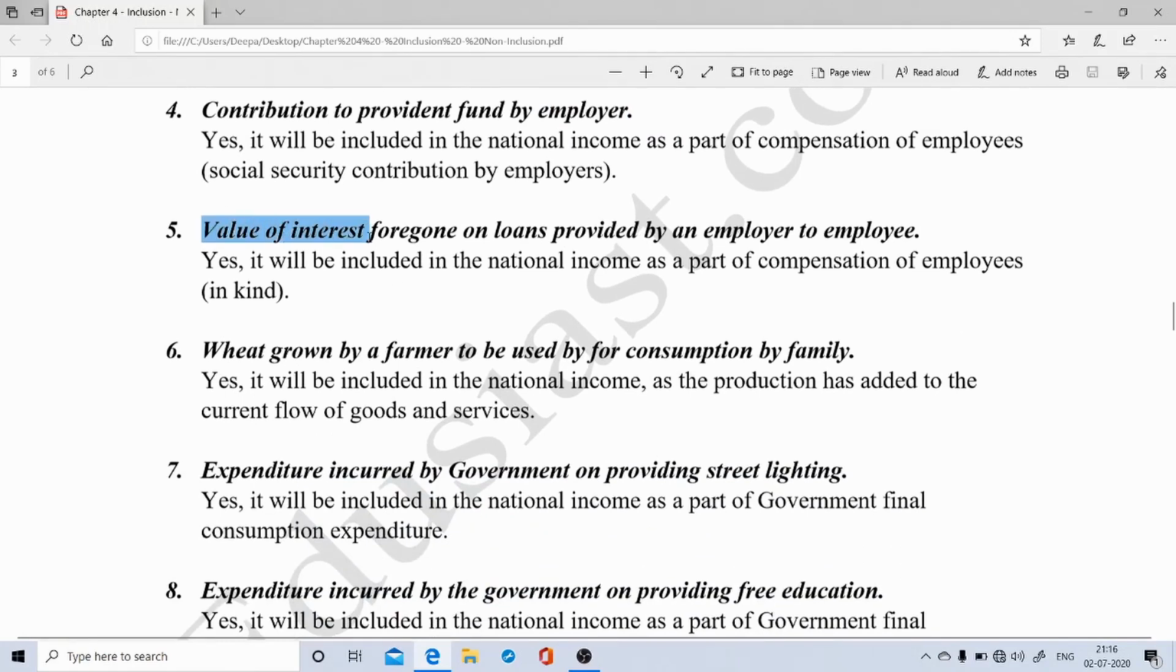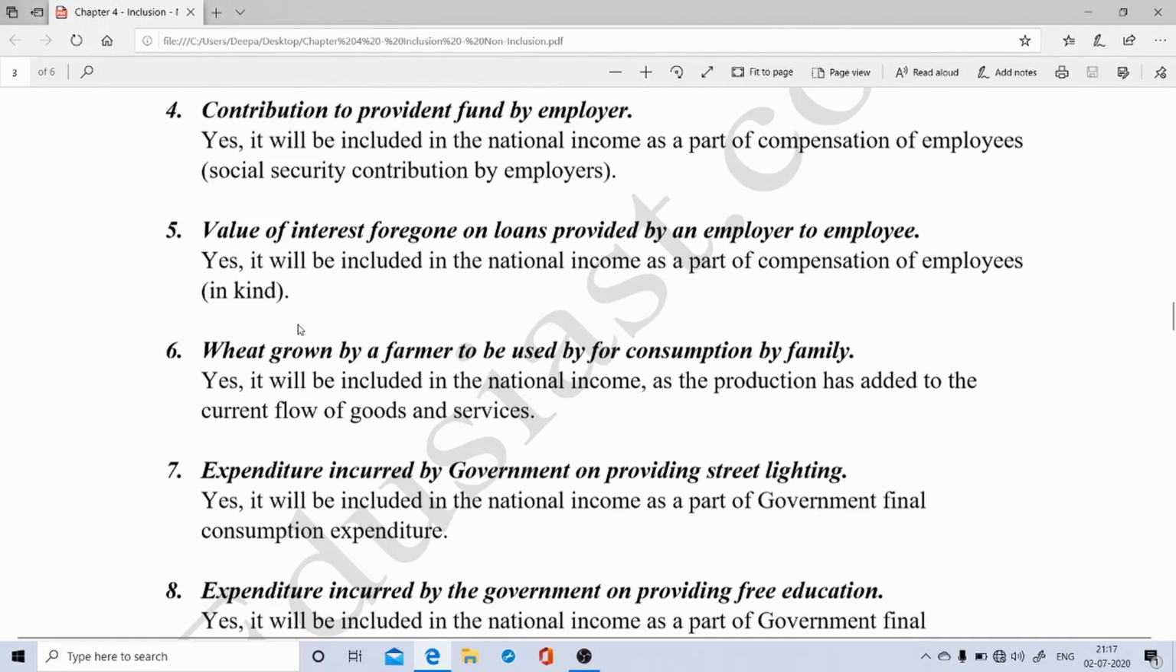Value of interest foregone on loans provided by an employer to employee. So here you can see that a benefit has been received by the employee and it has been provided by the employer. So definitely such a benefit will be included in the national income. And students, if you try to identify the specific component, which component are you going to adjust this value of interest foregone? This is a component under the COE.